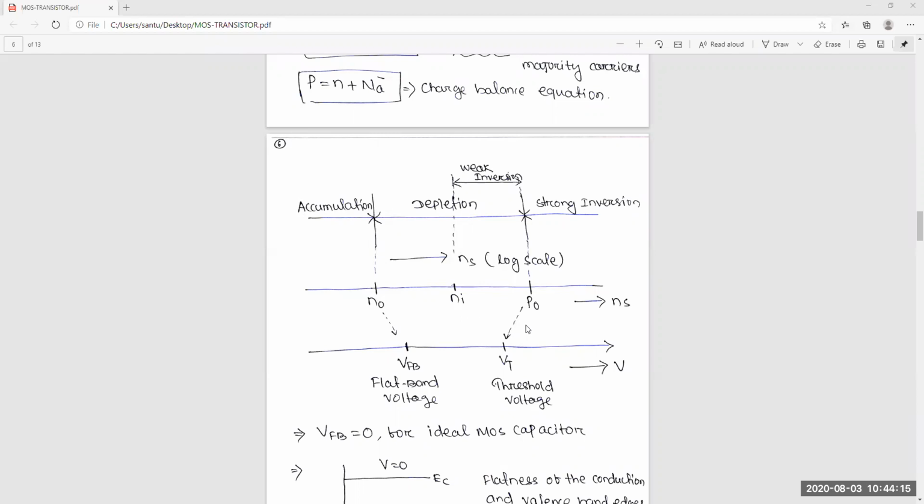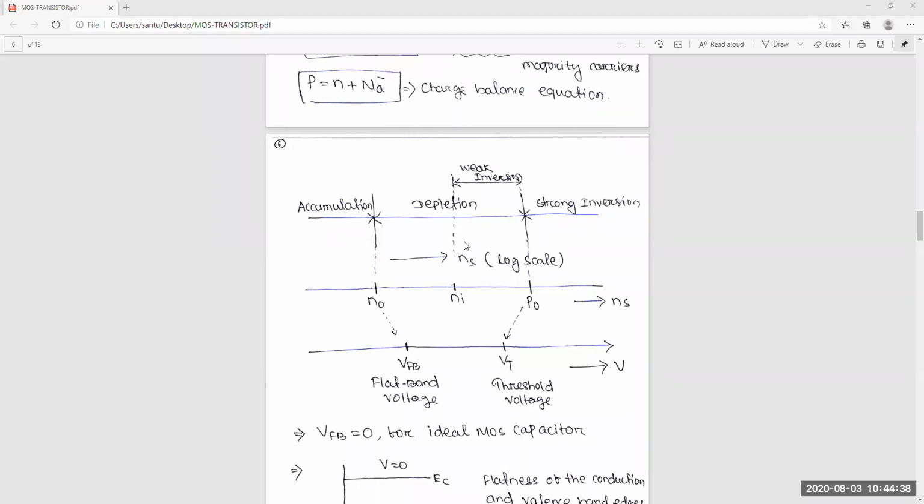Now when it is P0, Ns is equal to P0, means the surface electron concentration is equal to the bulk concentration. So that time it is strong inversion, and in between this is called depletion.